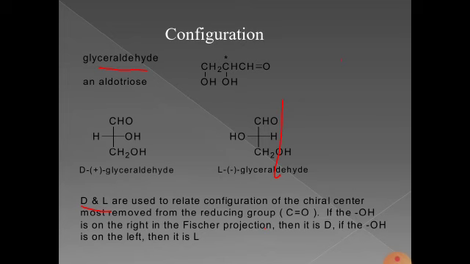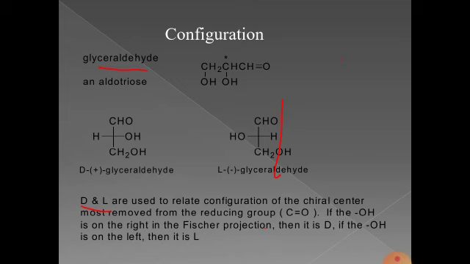Aldotriose means a triose with an aldehyde group, and the formula is CH2OH, CHOH, CHO, and its structural formula is CHO, CHOH, CH2OH, and it can be written like this.